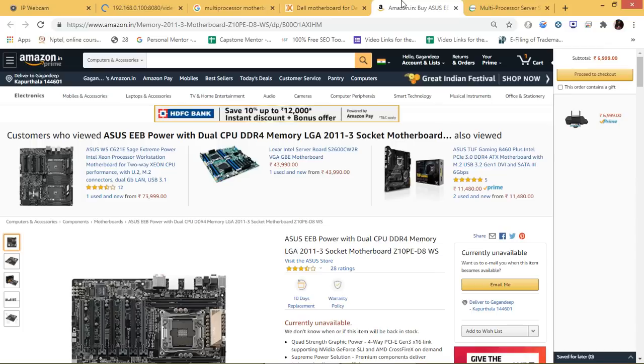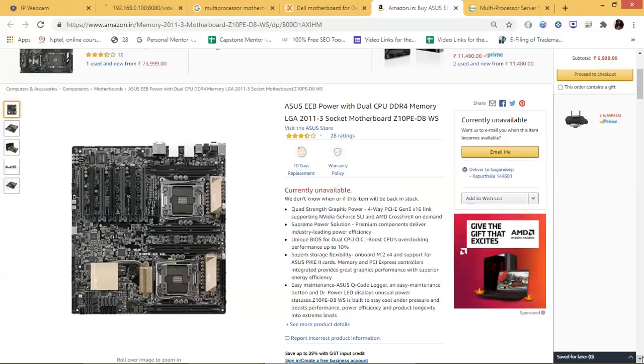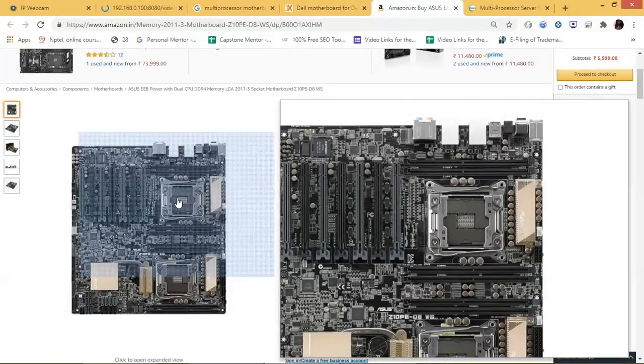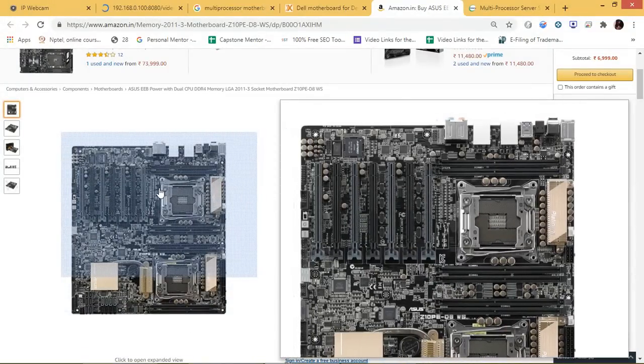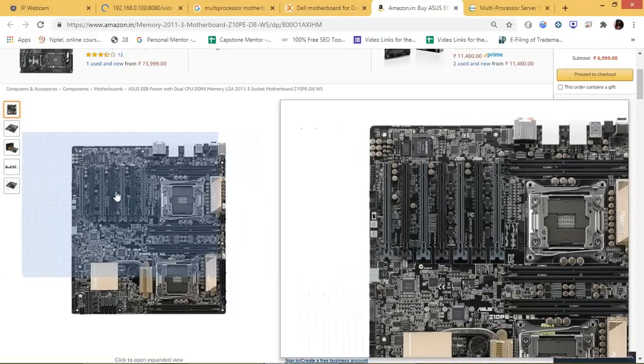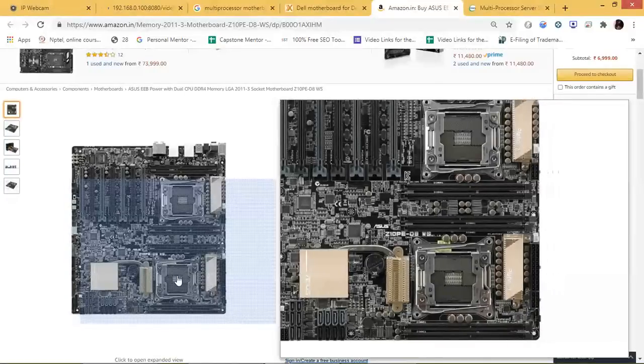They are used in servers. Now, this is one more example of the same. There are seven slots for memory, and this one is sharing the same slots, and it might have two or three memories with it.